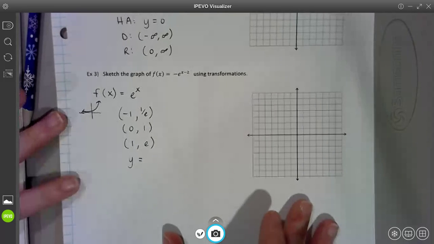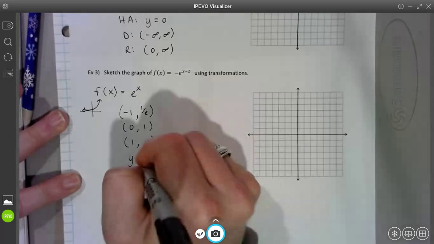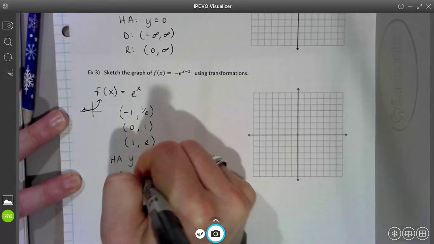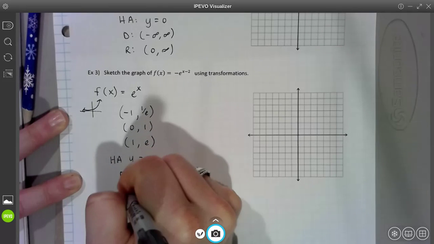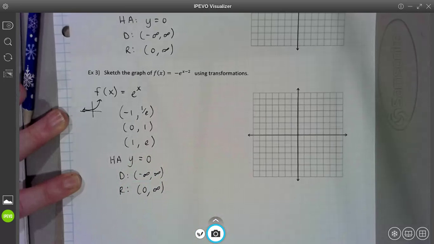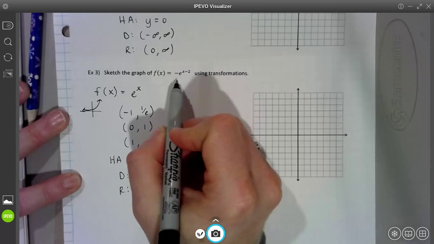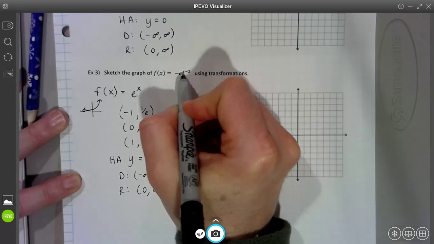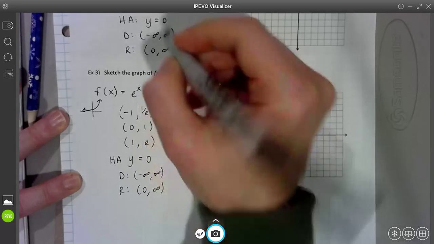All right. It started with an HA at y equals 0. It started with a domain of all real numbers and a range of 0 to infinity, just in case they ask you to transform any of this information too. All right, well, here we go. Let's recognize the changes. Well, guys, please know that e is being raised to the x minus 2. It's not negative e that's being raised to the x minus 2.